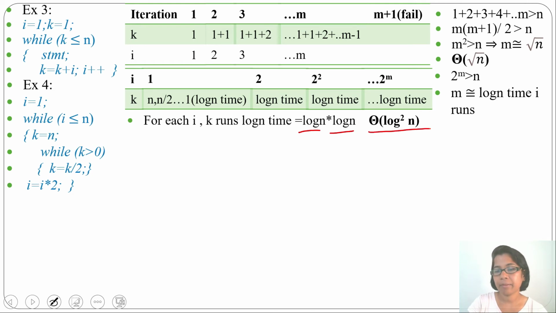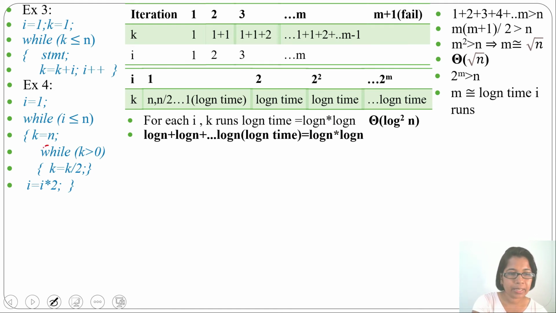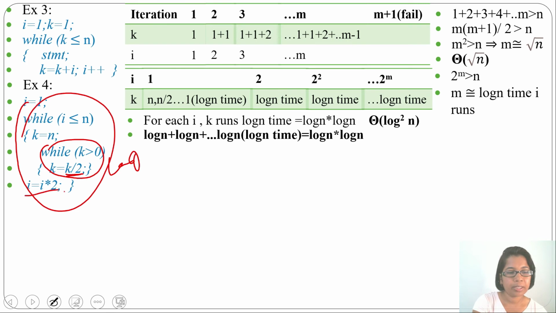We can say running time is theta of log square n, or you can simply add log n up to log n time as i value changing log n time. So log n plus log n plus log n times, that will be log n multiplication log n, it is equivalent to log square n. Or simply you can say the inner while loop, here we are dividing by 2, so log n. The outer while loop we are multiplying by 2, so log n. Log n multiplication log n, it is log square n.